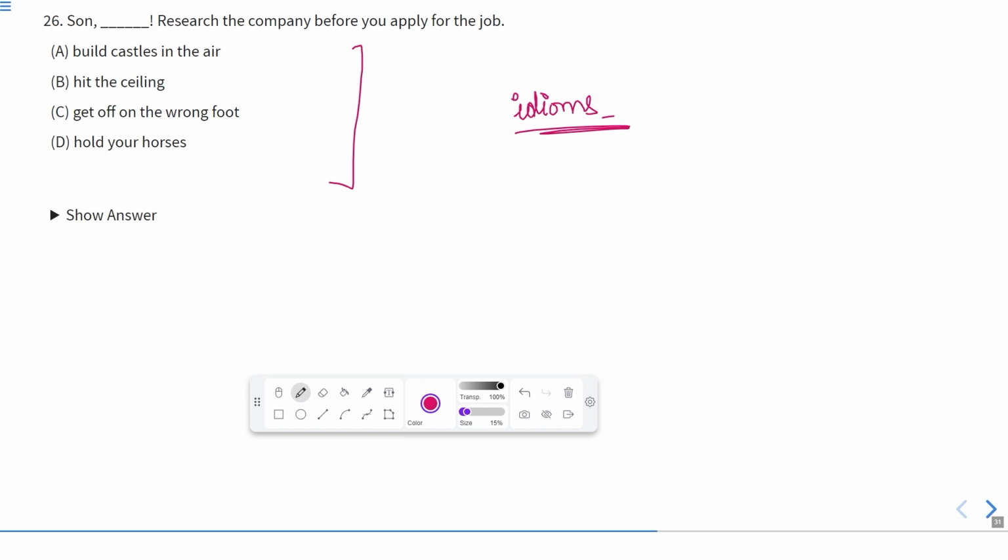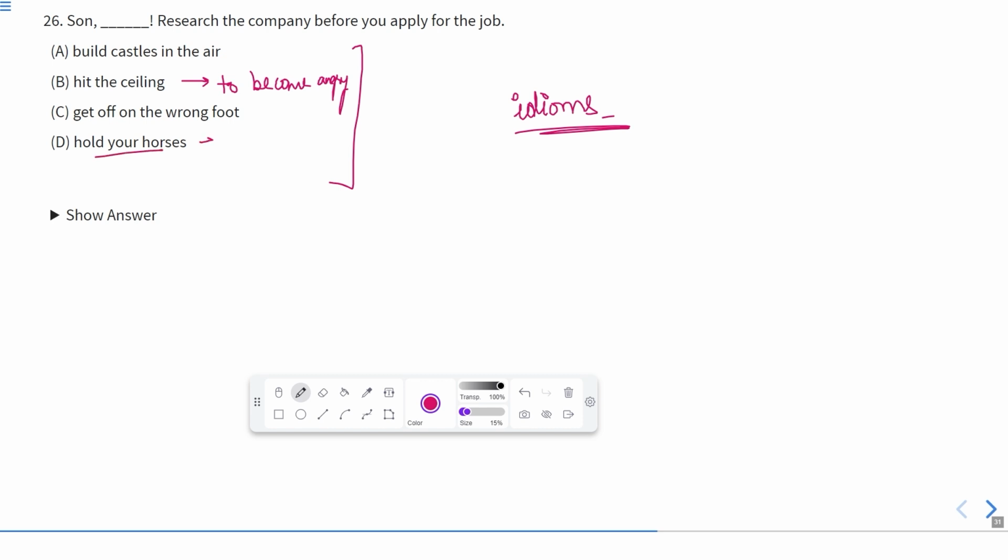It means doing something, but not actually, they are only in imagination. Hit the ceiling means to become angry. After that, get off on the wrong foot. It means to do something, to make a bad shot at something. It means to make a bad thing of something.